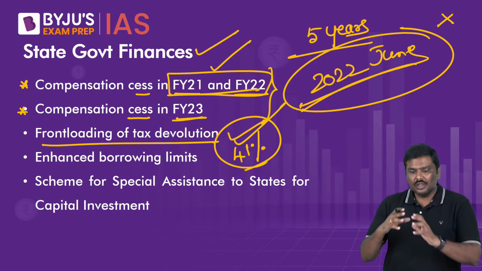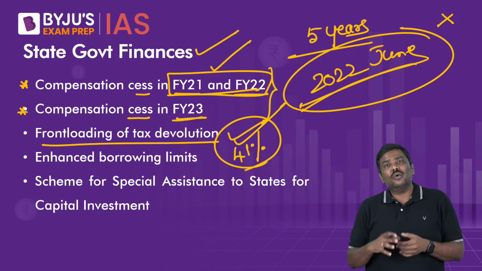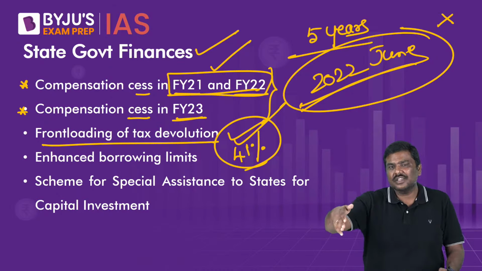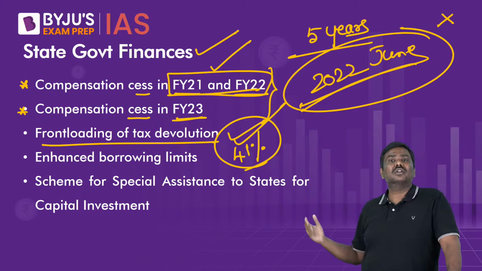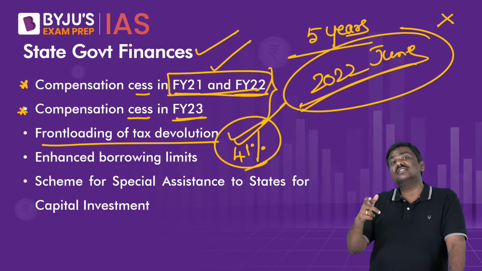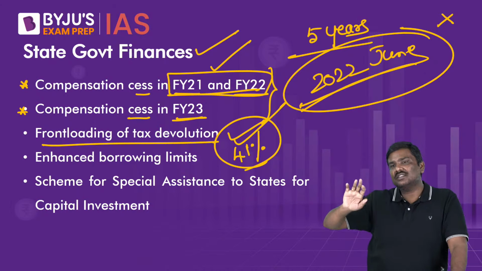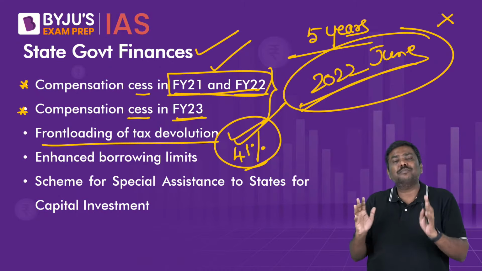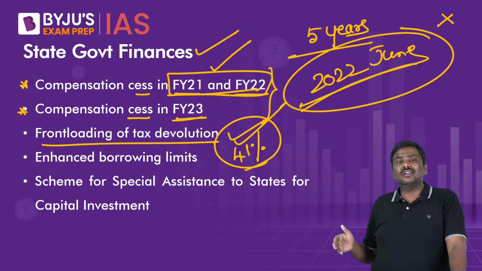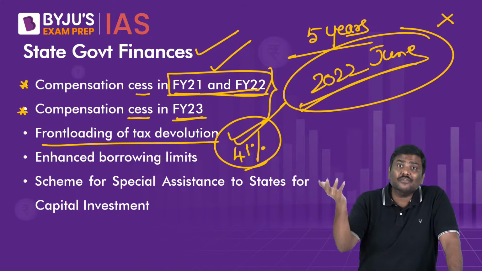Front loading means what? There are two terms that you generally come across, back loading and front loading. Backloading means you will transfer the funds but not in the initial part of the financial year. You will push it back to, let's say, the third quarter or the fourth quarter. But if you say front loading, the tax devolution can be given in the first quarter itself. Because understand this, the Finance Commission says 41% has to be provided, but the dates are not given. What if the government gives it on the last working day in the month of March? That will also be counted as the same financial year.